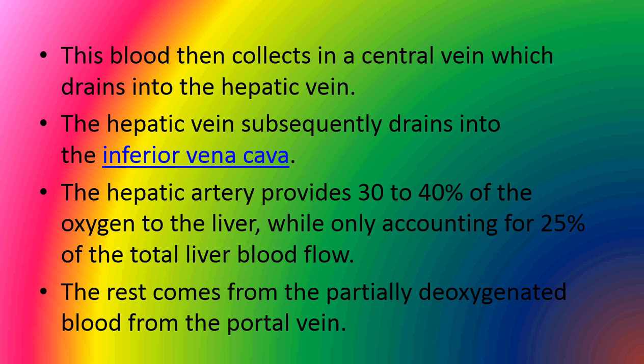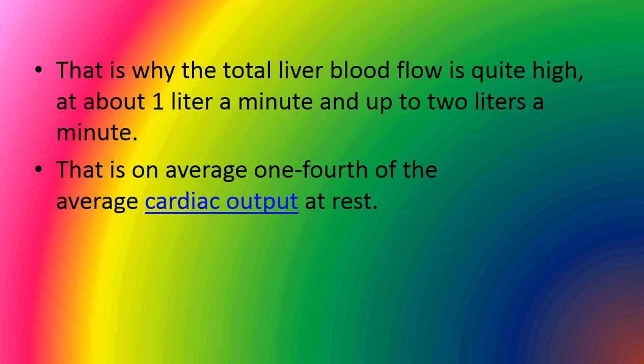The hepatic artery provides 30 to 40% of the oxygen to the liver, while only accounting for 25% of the total liver blood flow. And the rest comes from the partially deoxygenated blood from the portal vein. Interestingly, you will be amazed to know that the liver, in a resting condition, consumes around 20% of the total body oxygen. And that is why total liver blood flow is very high, at about 1 liter a minute and up to 2 liters a minute. This is on average one quarter of the average cardiac output at rest.